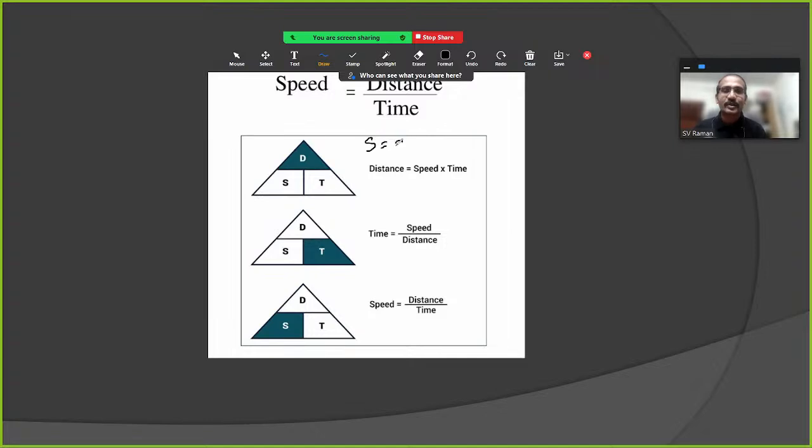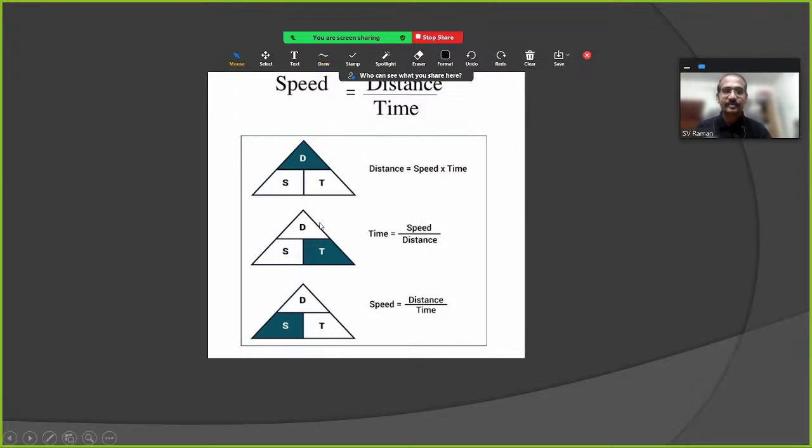Now speed is equal to distance by time. Distance is equal to speed into time. At the same time, time is equal to distance by speed. So speed is equal to distance by time, distance is equal to speed into time, and time is equal to distance by speed. So we are able to rearrange the formulas.